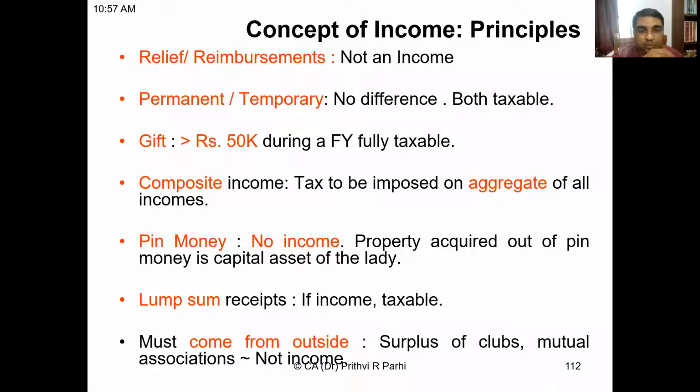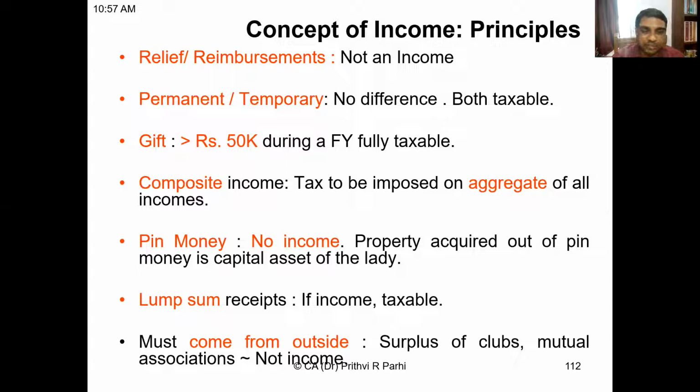Now, lump sum receipts. If the nature of the receipt is an income, it doesn't matter whether it is received in lump sum or in installments, that is taxable. For example, some people commute their entire pension and receive it in a lump sum. In that case, it is an income because the nature of the receipt is a pension. And some people receive their pensions in installments. Whether it is received in lump sum or in installments doesn't matter. It is an income.